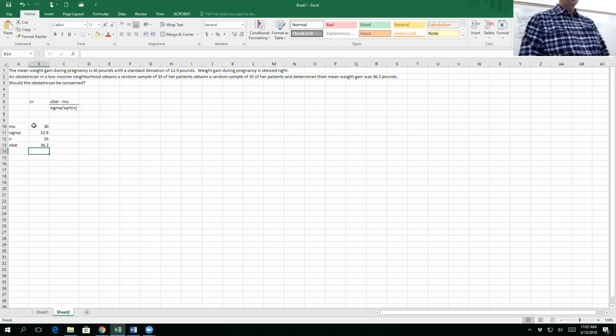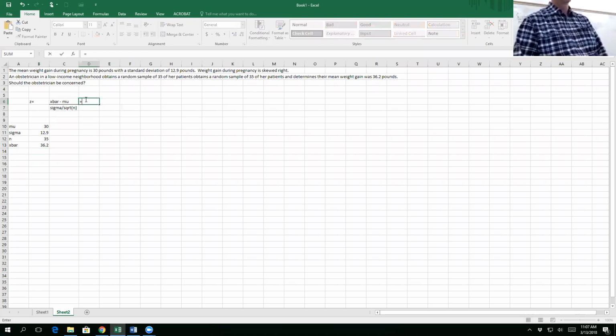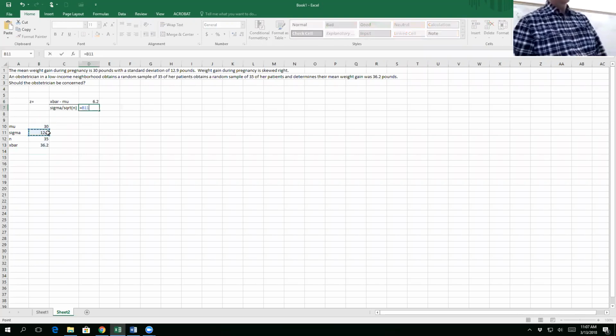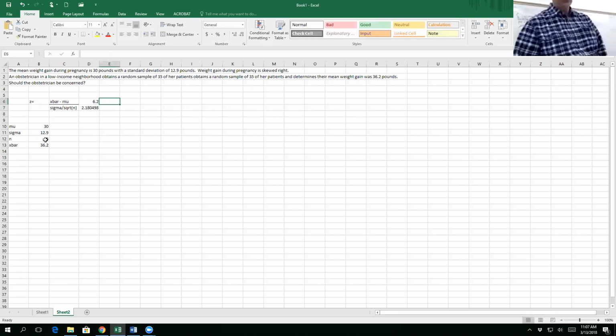All right, so I've got everything I need to answer my question now. I'm going to plug it into my equation right here. So what's X bar? 36.2. 36.2 minus mu, 30. My denominator, what's sigma? 12.9 divided by the square root of n, which is 35. This gives me a fraction, I'll underline that, equals the numerator divided by the denominator, which is 2.84.